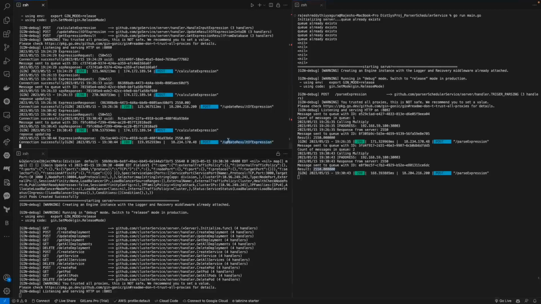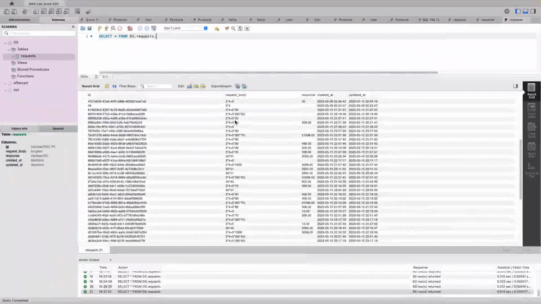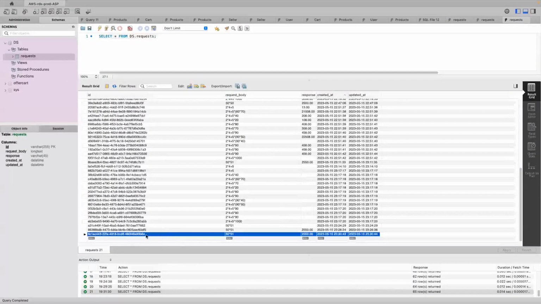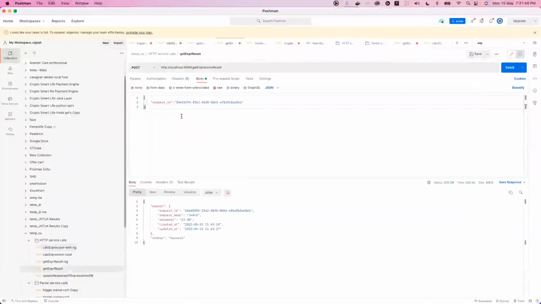This update result of the expression will be updating the result of that particular request inside the database logs. You can see here in the database logs, this is our request ID B16. Now the user uses this request ID to get the expression result. So you can see here, I'm placing this get expression, which is the route get expression result.